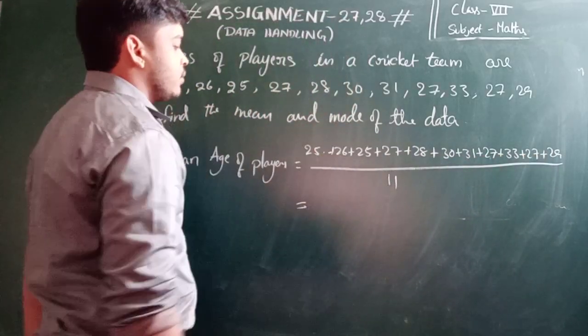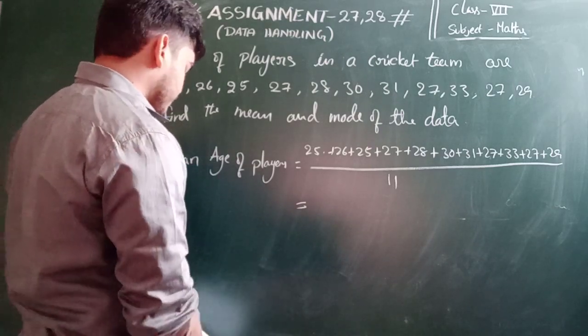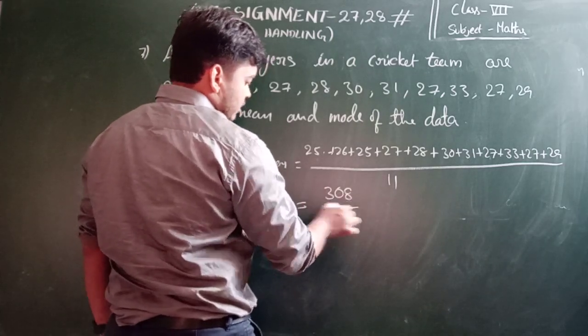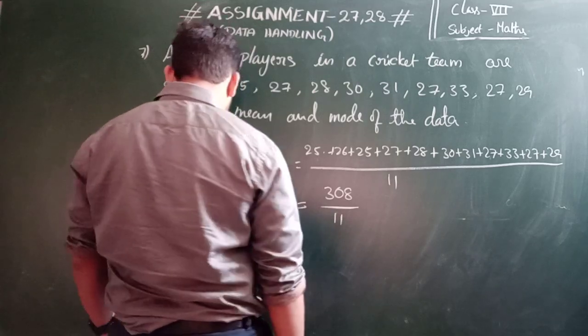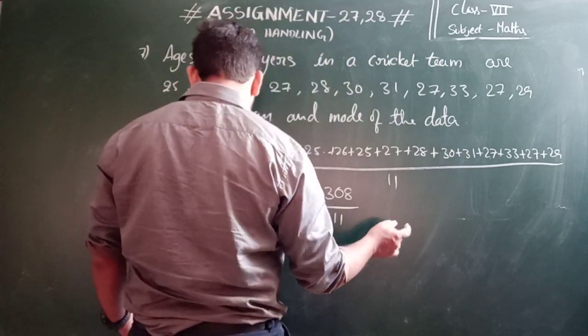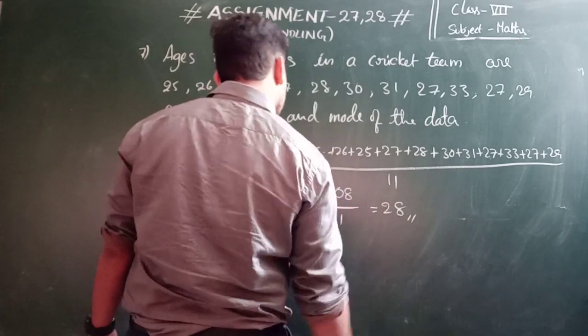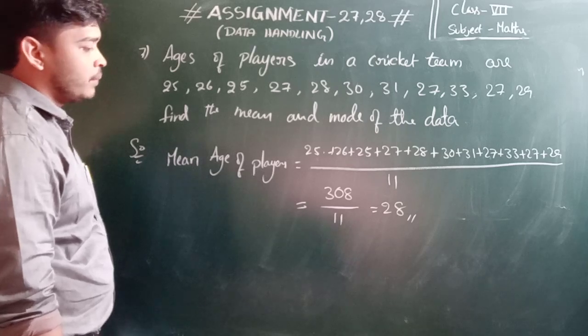If you add 25 plus 26 up to 29, we get 308. The sum of the ages of all the players is 308. The total is 11. If you solve it, we get 28. 28 is the mean age of the players.